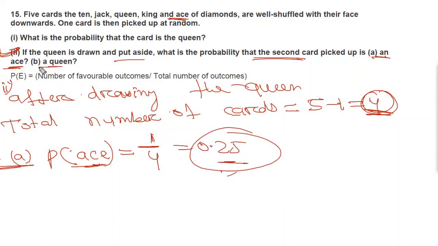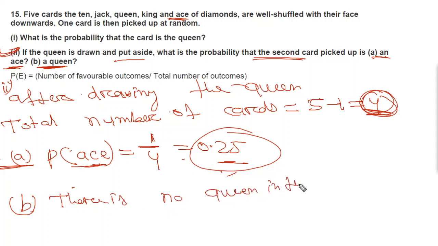Now we'll move to B. Now it is saying what is the probability of a queen. Now there are 4 cards. And the queen is drawn out and put aside. Now there is no queen in the cards.